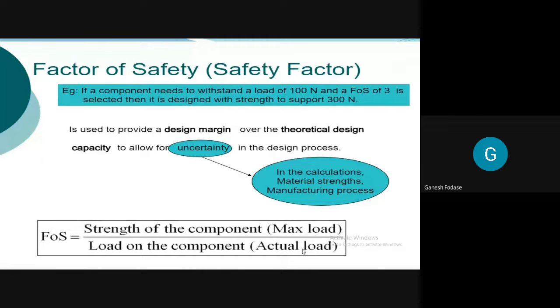So you should consider factor of safety what? What will be range of factor of safety? I can say at least must be greater than 1, or you can say greater than or equal to 1. Yes, at least it should be equal to actual load.